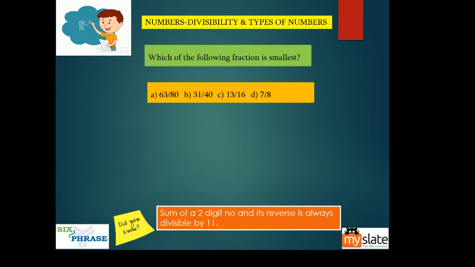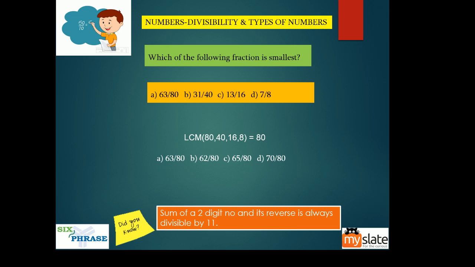The fractions have different types of denominators. See, when the denominators are equal, it is very easy. You just look at the numerator and decide what is small, what is large. But here, the denominators are not equal. So what you do, make it equal. Take all the denominators, take the LCM, you will get 80. Now you made everything equal.